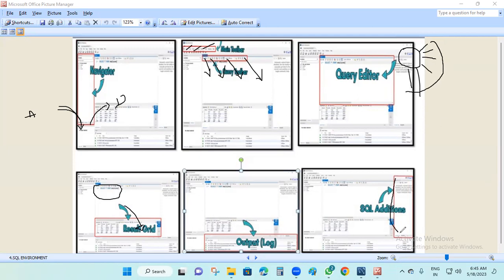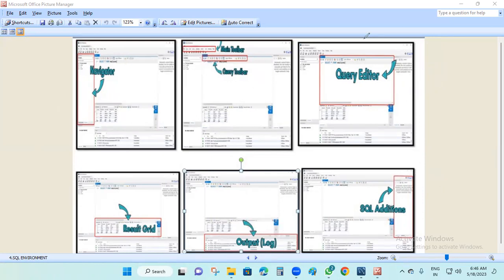And this is the SQL editor. If you need, you can read all the information available in the SQL editor. And this is the output grid. In the output grid, when you type the query, it will give the output here. Likewise, you can identify everything. Okay, this is about slide one.